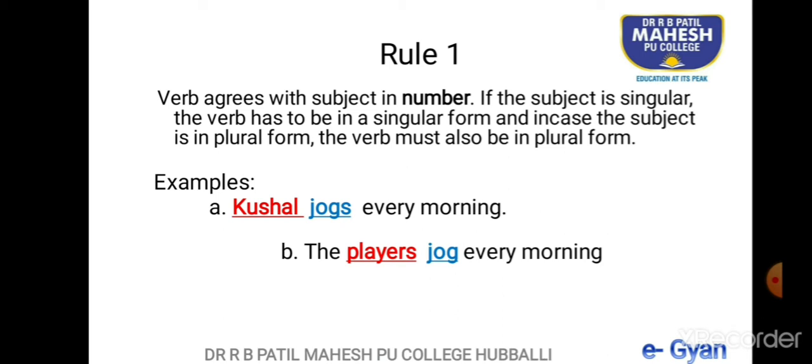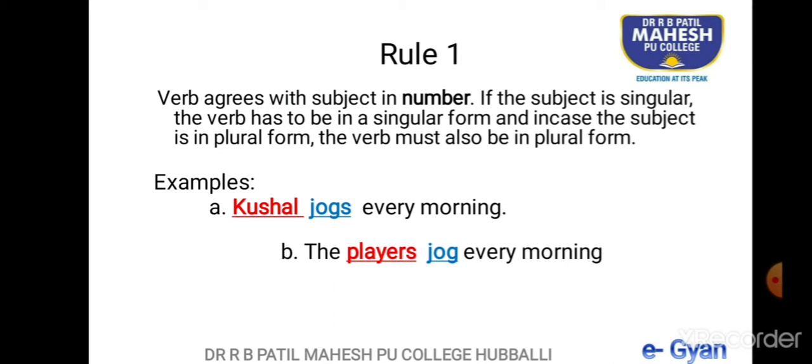Second example here. If the subject is plural, the verb form should be in plural. The players jog every morning. Players is the subject, which is in plural form, hence jog is the verb form, which is in plural form.